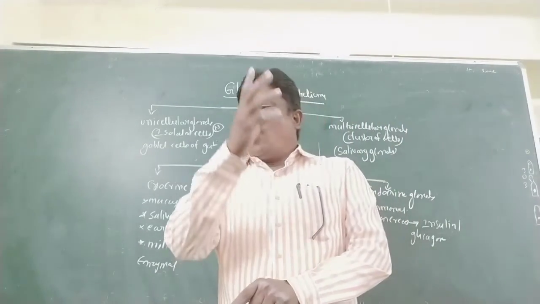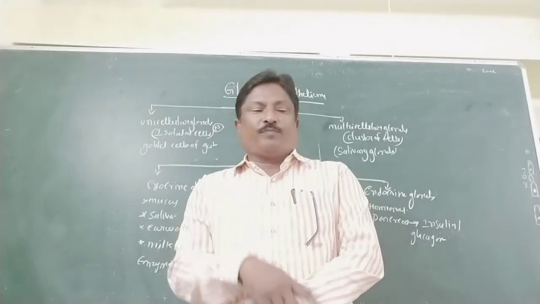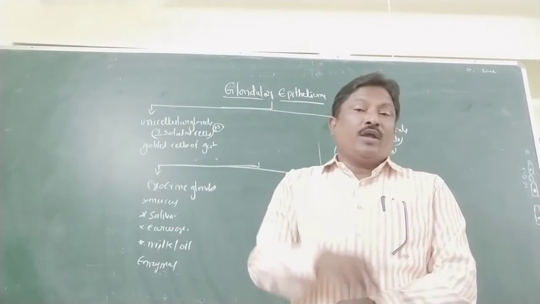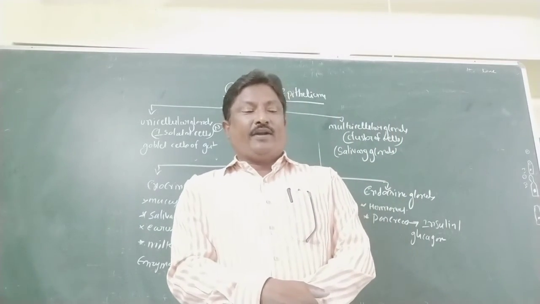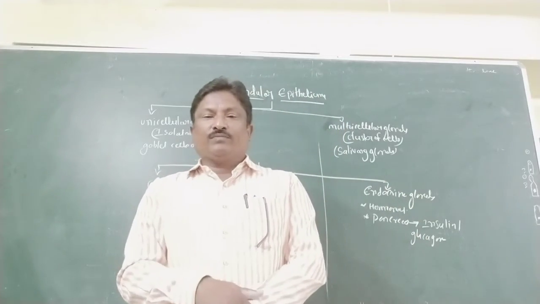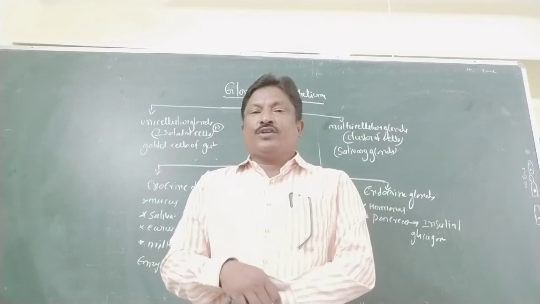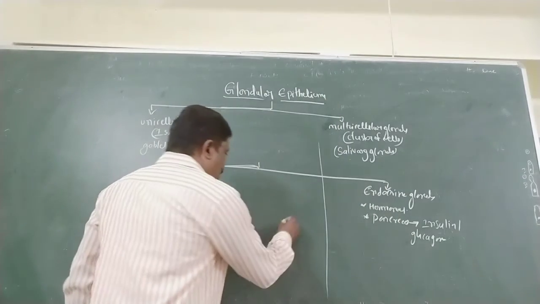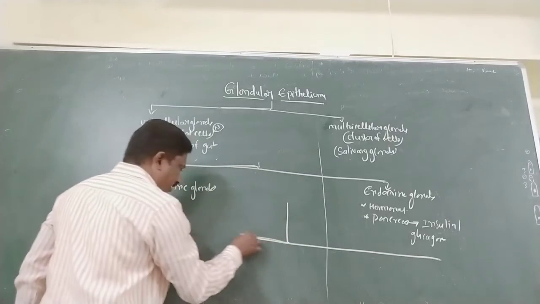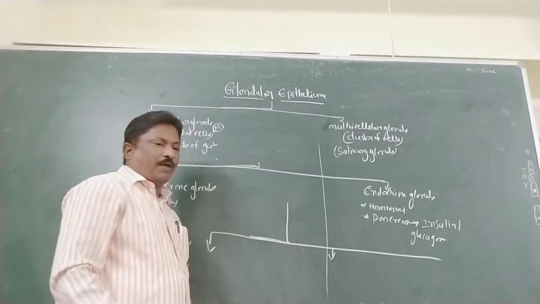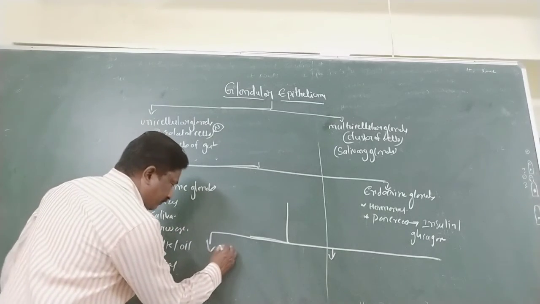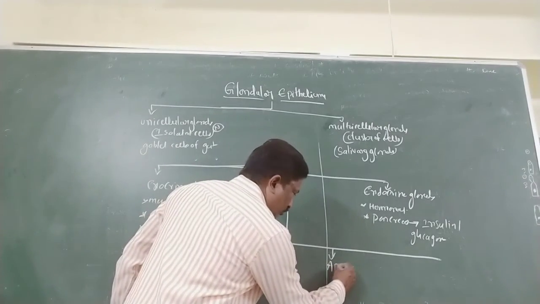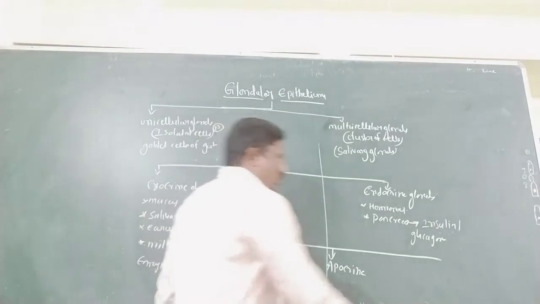The second point was the mode of releasing; the third point is based on the mode of secretion, for exocrine glands, not endocrine glands. Exocrine glands are further divided into three types: merocrine, apocrine, holocrine.